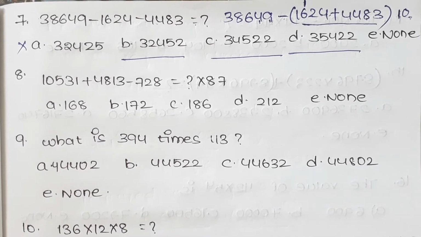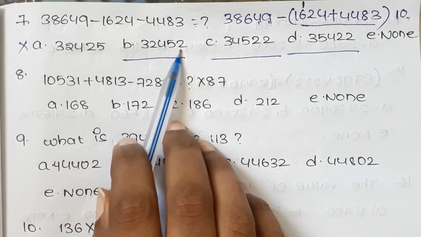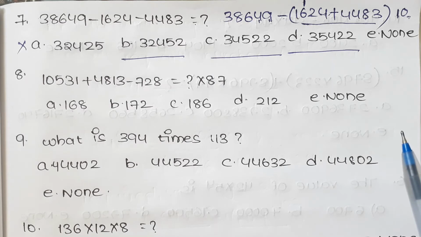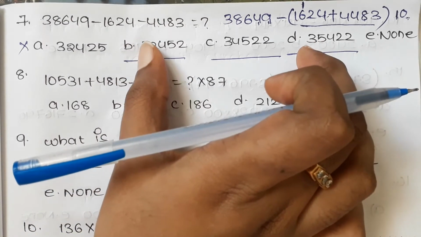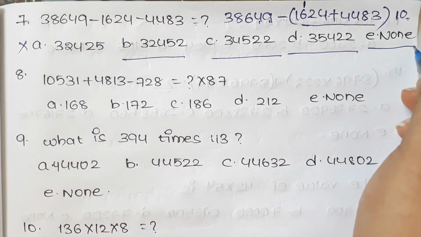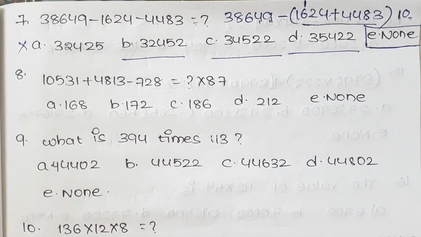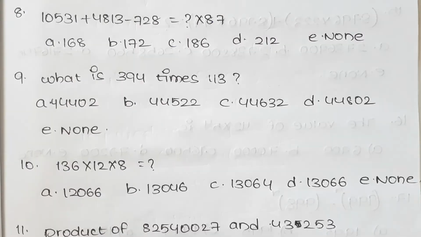Here the second digit 4 is not there in any of the numbers. Here the second digit is compulsory 4. Again you should check and declare it, that is if it is not there, the answer is none. And this is about the elimination of options. And now let us see the next one.